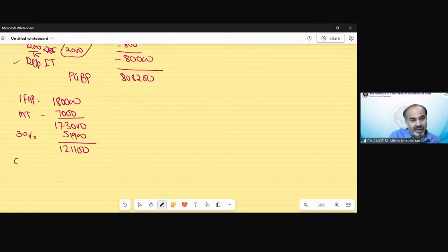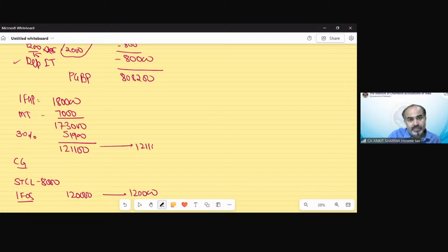Now for capital gain, there was a short-term capital loss of 8,000 given in the question. There was income from other sources, that is furniture rent, 1,20,000, given in the question. So that is my income. Can this short-term capital loss be set off against income from house property or income from other sources or income from business or profession or not? If it is possible, then we will set it off. And if it is not possible, then we will carry it forward.